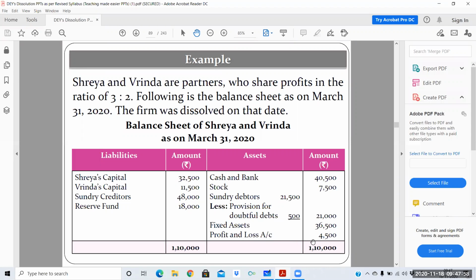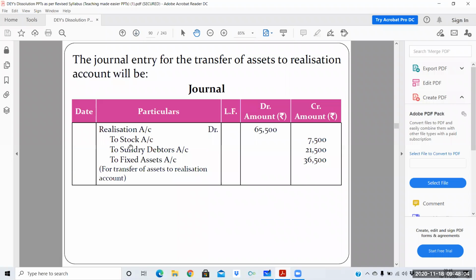Cash will not be transferred. P&L will never be transferred because it's a fictitious asset, and provisions will be transferred just like a liability. Sundry debtors go before deducting the provision. The narration will be: for transfer of assets to realization account.